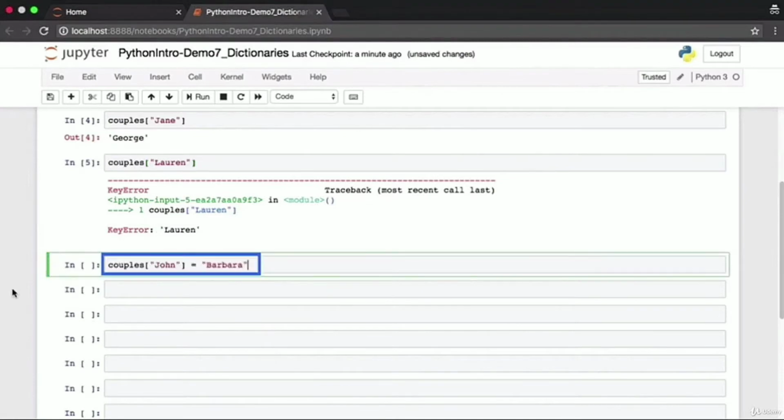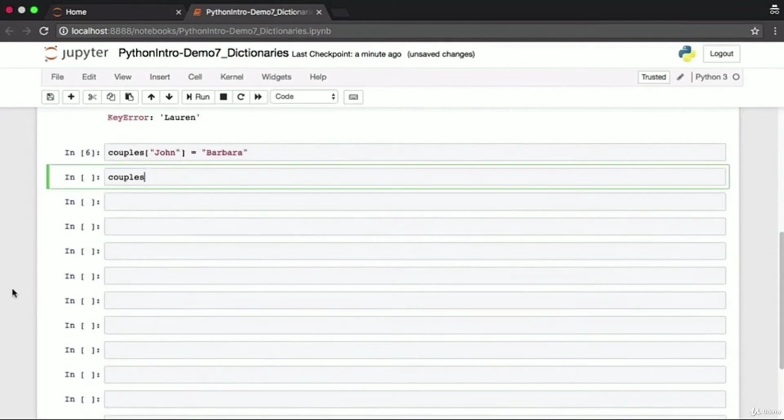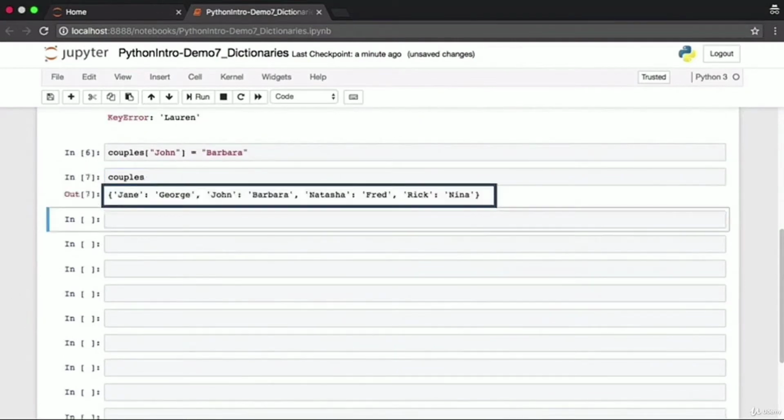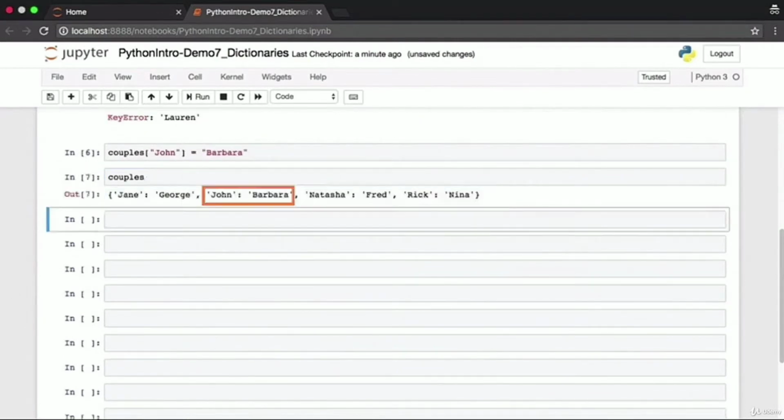You can also update the value that is associated with a particular key very easily using the assignment operator with the key in square brackets. Let's say John got remarried. He's no longer married to Jill. He's now married to Barbara. This is how you'd perform the update. Now, if you look at the couples dictionary, you'll find that other key value pairs remain the same. The John key now is, however, associated with Barbara and not with Jill.